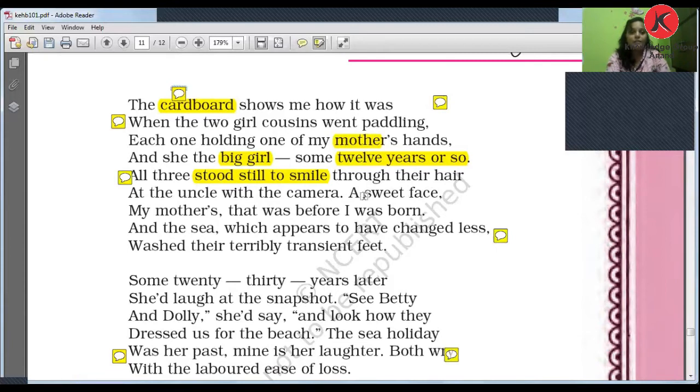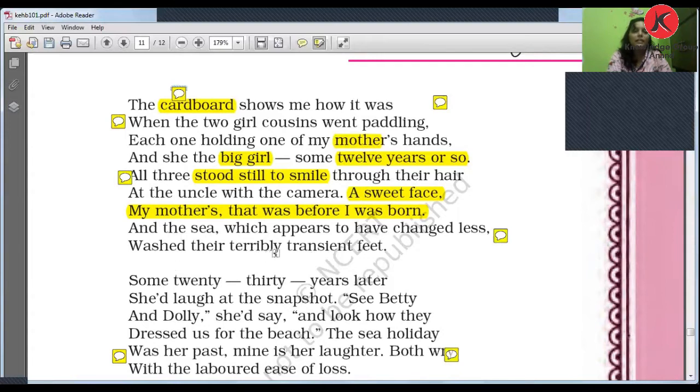A sweet face, my mother's, that was before I was born. Okay, so यहाँ तक आपने देखा. So this is the past of the poetess's mother, and right now the poetess was talking about that sweet face, my mother's, that was before I was born. कि मैं जब पैदा नहीं था उसके पहले my mother had a sweet face at that time. Okay, again. And the sea, which appears to have changed less,